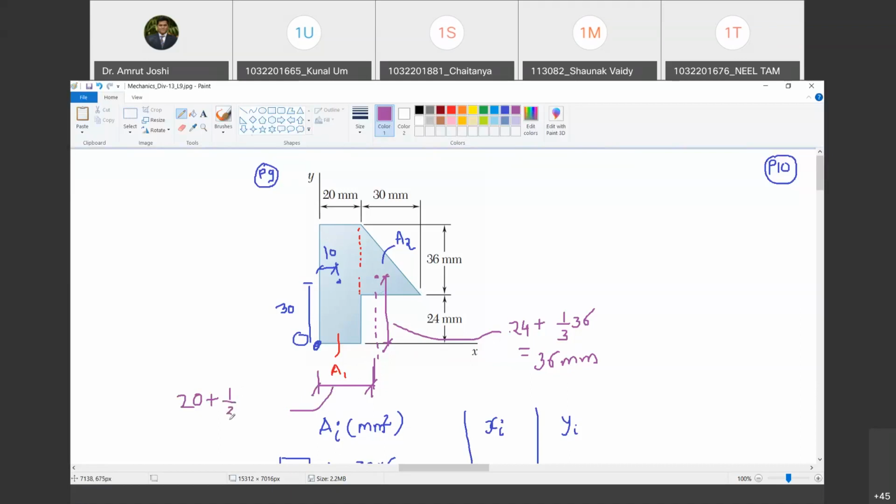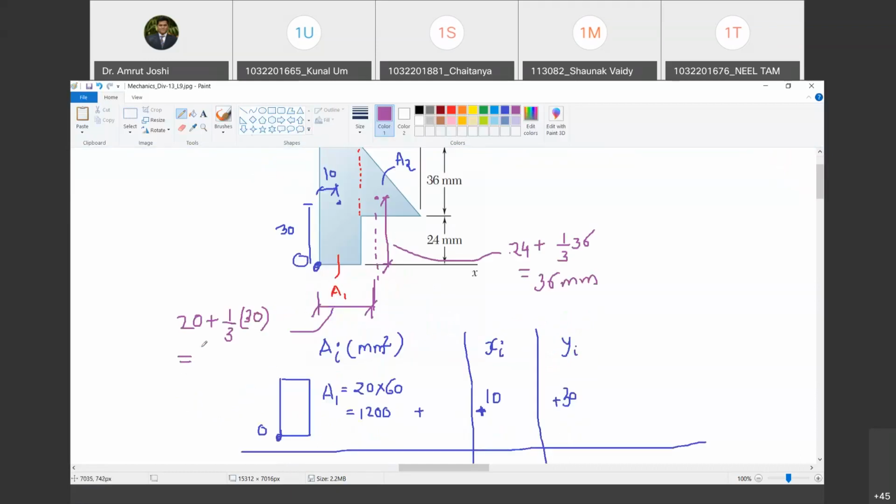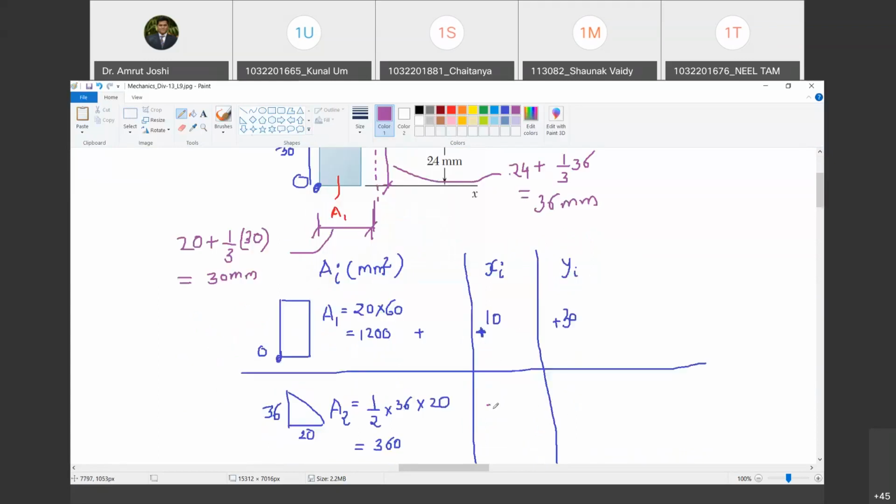Happy? The centroid lies at 1/3 of the height from the base. So that is nothing but how much? Tell me. 30, 30 mm. So both are positive. So I got x2 and y2 as 30 and 36, both positive.